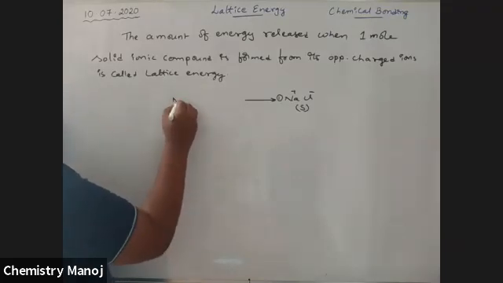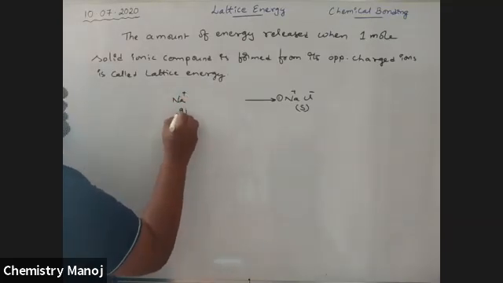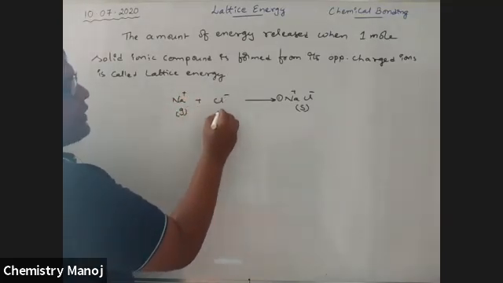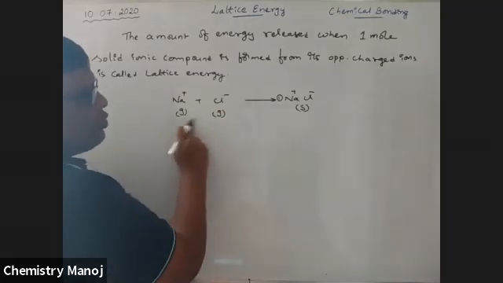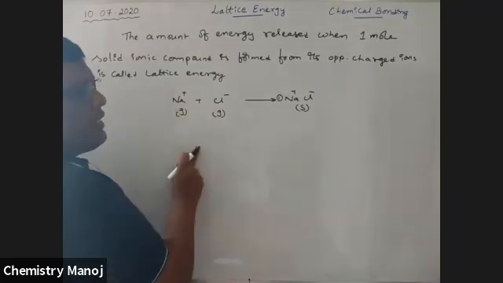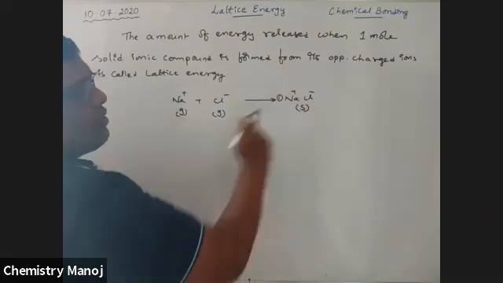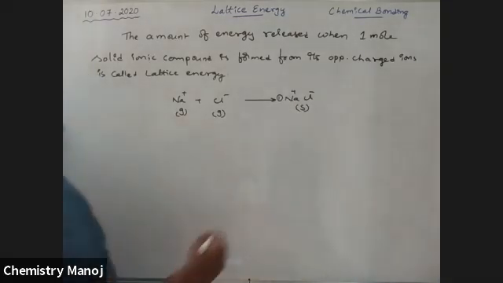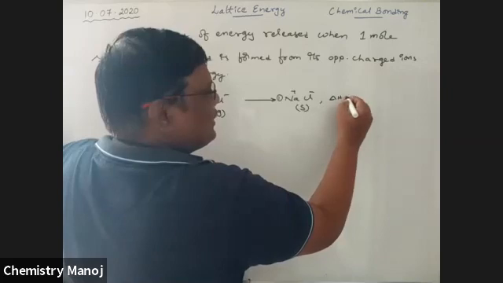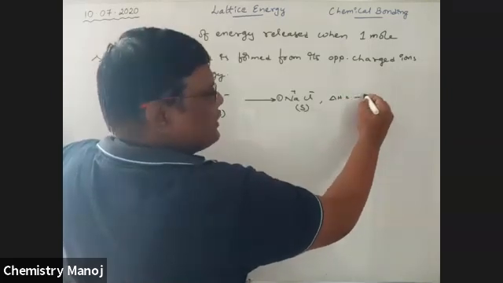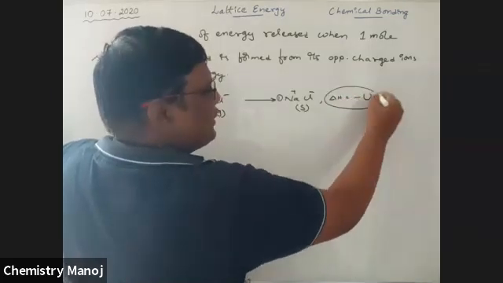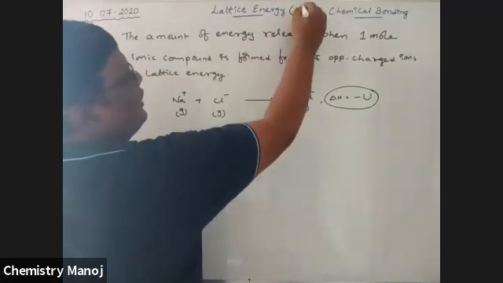Na plus ion, which is in gaseous state, and Cl minus ion, which is also in gaseous state. These two gaseous ions unite with each other and give 1 mole of NaCl. The energy released is delta H. This released energy is called lattice energy, and it is indicated with the letter U.